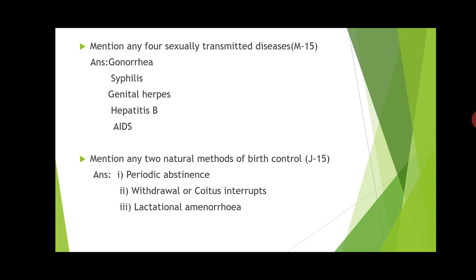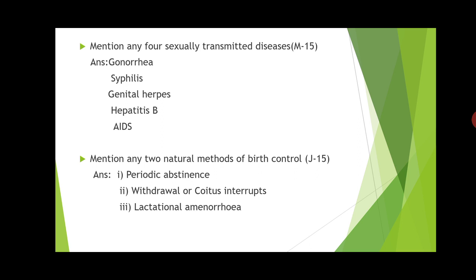Any 2 natural methods you can write, but here I have mentioned 3, because you should not stick to only 2. Suppose you forget one, you can remember the other. So for that purpose, you have to keep one extra. Be prepared for the extra. So when they ask, mention any 2 natural methods of birth control: the first one is periodic abstinence, or the calendar method. The second one is withdrawal, or coitus interruptus.